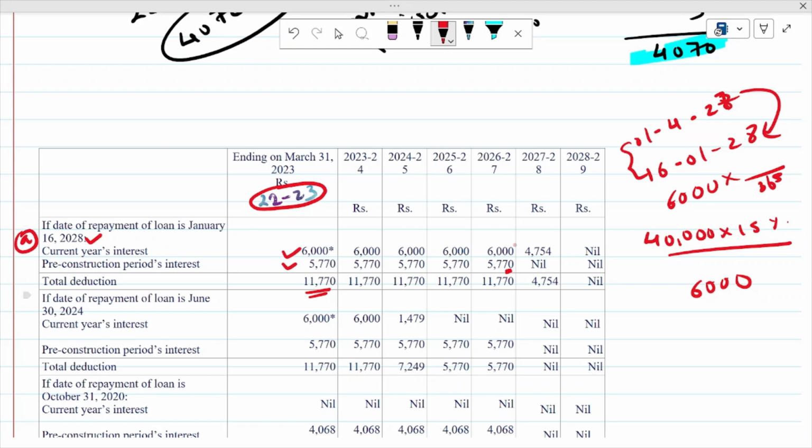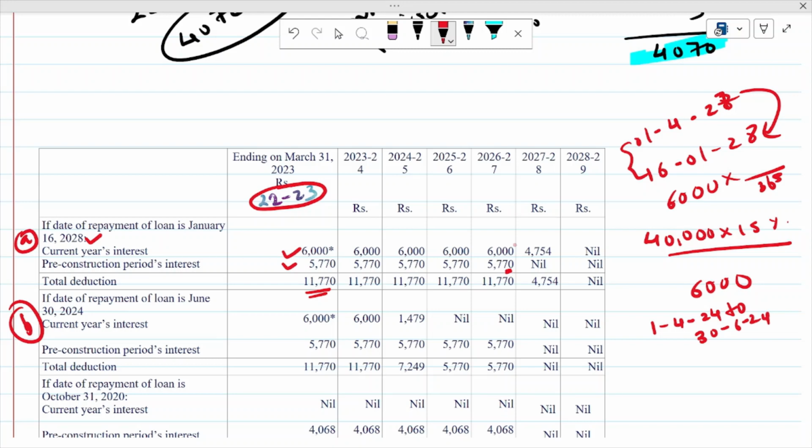Now situation C, sorry B, here it is situation B. If the date of repayment of loan is June 30, 2024, so current year interest is 6000 in 22-23, 23-24 6000, and the loan gets over on June 30, 2024. So you have to calculate interest from 1st April 2024 to 30 June 2024.